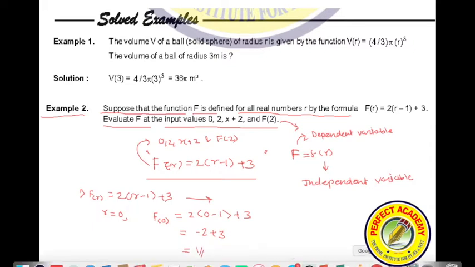Let me see. Now can you tell me the value for r is equal to 2, at f of 2? 2 into r minus 1 plus 3. So substitute r is equal to 2 and tell me what is the value.